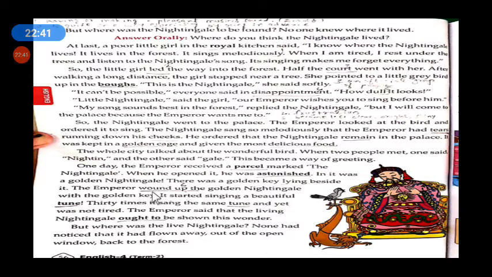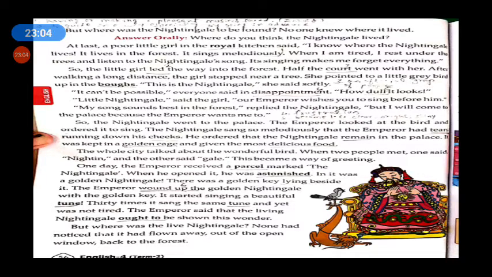The emperor wound up the golden nightingale with the golden key. See, what did he do? He picked up that golden key and wound up the golden nightingale.